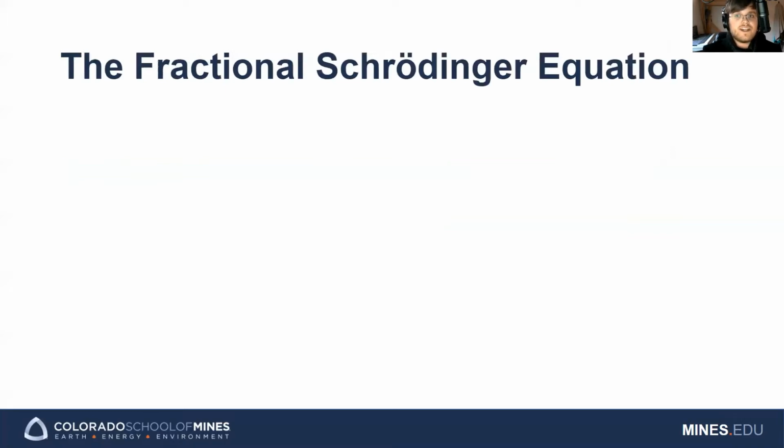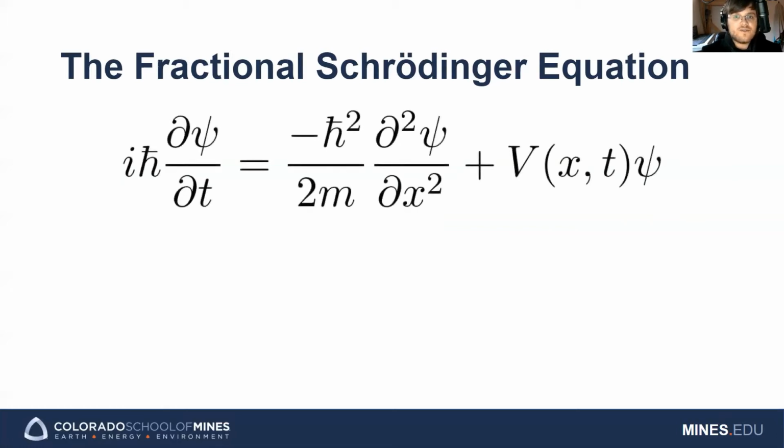With all this understanding in mind, we define the one-dimensional fractional Schrödinger equation. Here we have the integer order Schrödinger equation. Let's look at the fractional Schrödinger equation one step at a time. We may start with the left-hand side and derive what the time-like portion should look like.